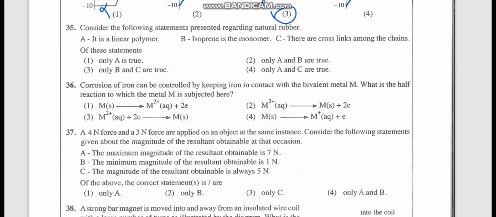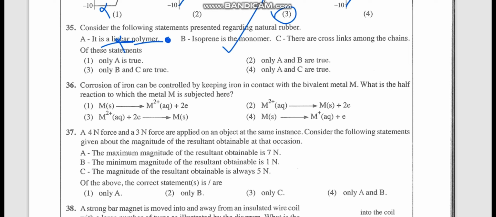35. Consider the following statements presented regarding natural rubber. Natural rubber is a linear polymer. No, that's wrong. Natural rubber is actually a natural polymer. So without rejecting that, we'll also consider the other points as well. We can't actually reject the linear polymer. It's actually a natural polymer, so until then we'll keep it. Isoprene is the monomer. Yes, that is very true. So A, I'll keep it as a doubt.